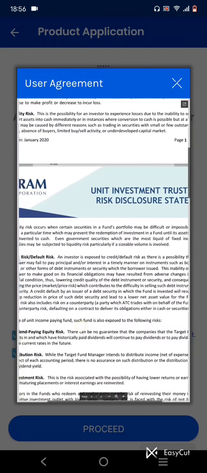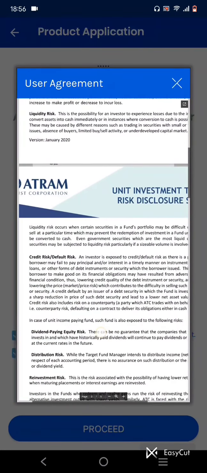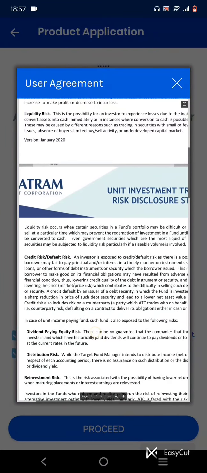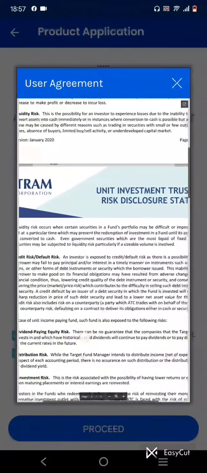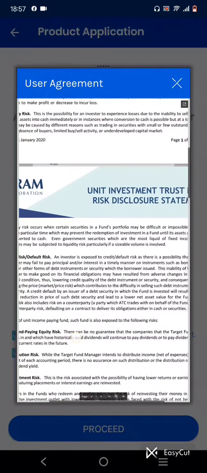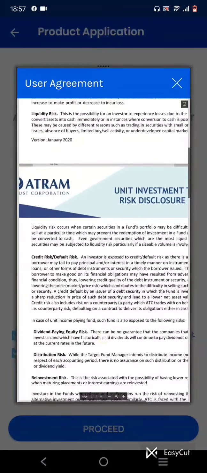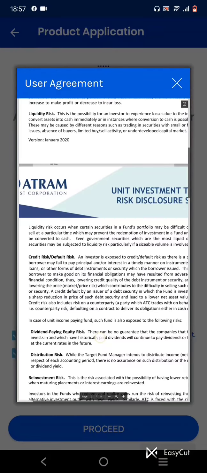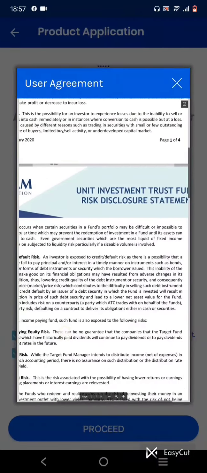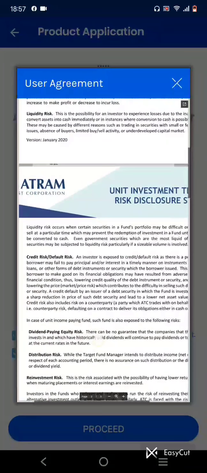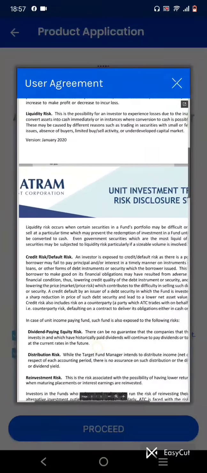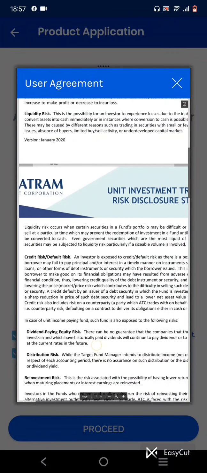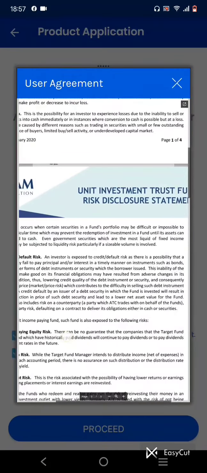This inability of the borrower to make good on its financial obligations may result from adverse changes in its financial conditions, thus lowering the credit quality of the debt instrument or security and consequently lowering the market price, which contributes to the difficulty in selling such debt instrument or security. A credit default by the issuer of a debt security in which the fund is invested will result in a sharp reduction in the price of such debt security and lead to a lower net asset value for the fund.